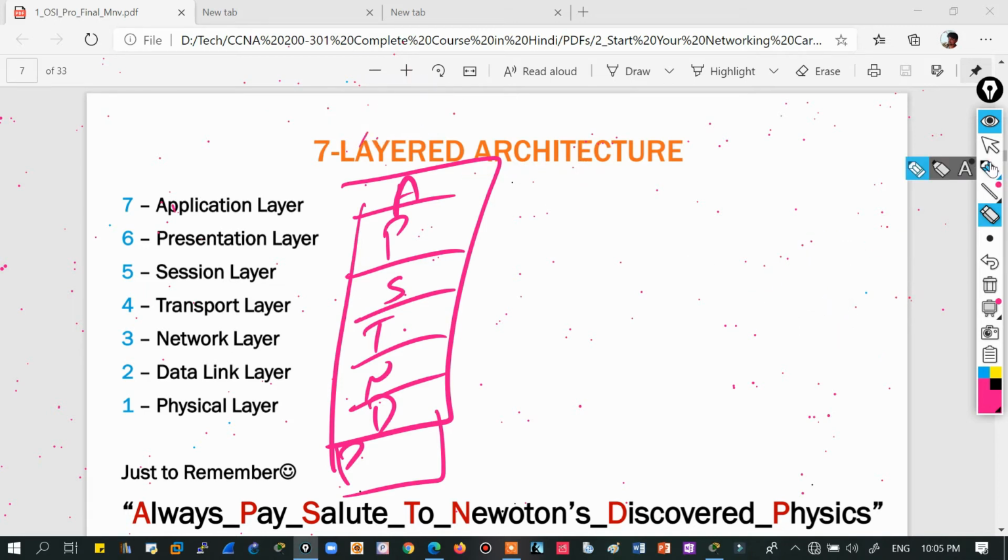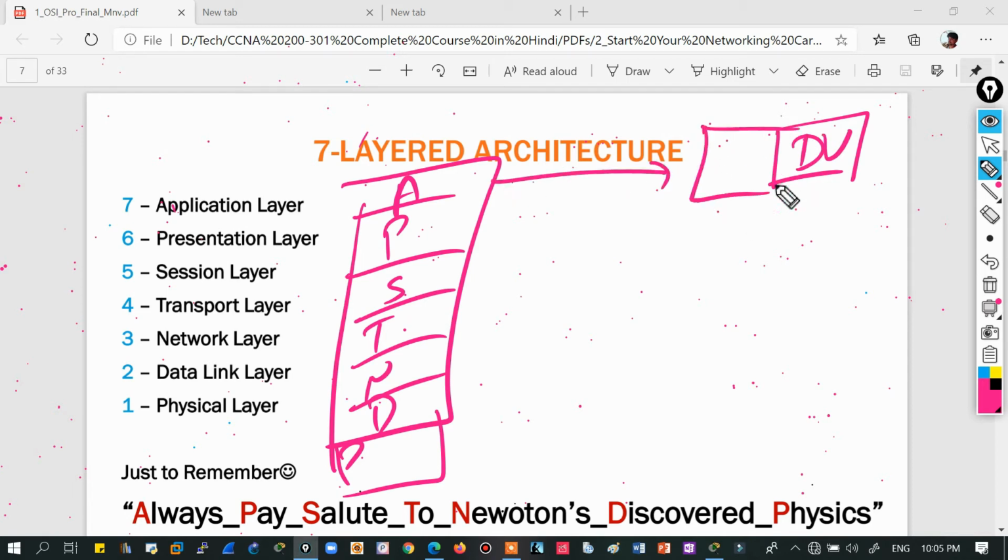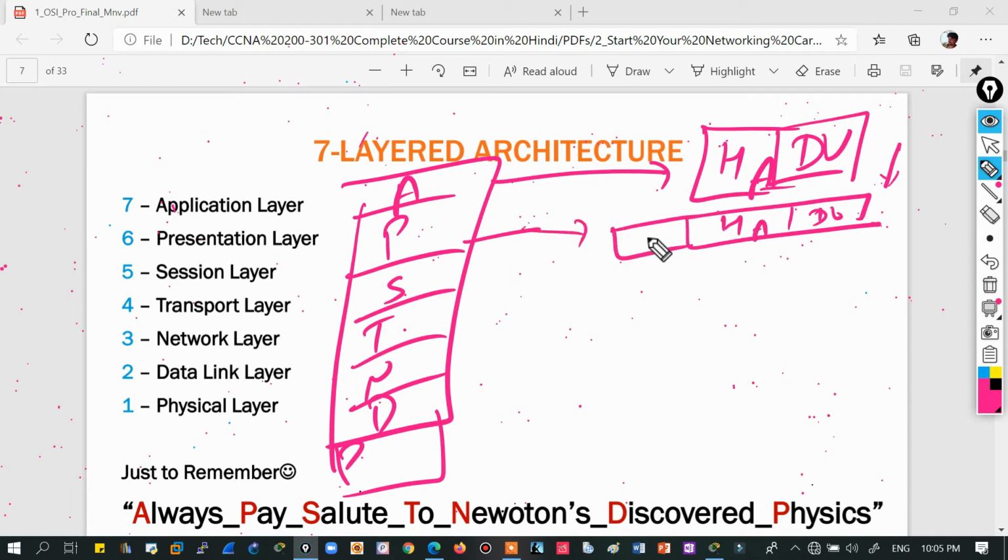Make sense? Yes. Don't worry, I have written everything in this slide, so just take reference from that. For now, just understand that when a data unit is received at each layer, that layer adds its own information to it in the form of headers. The header is added at the application layer, and when this goes along to the presentation layer, it is received as it is, the DU with the header of the application layer, and then the presentation layer adds its own header.